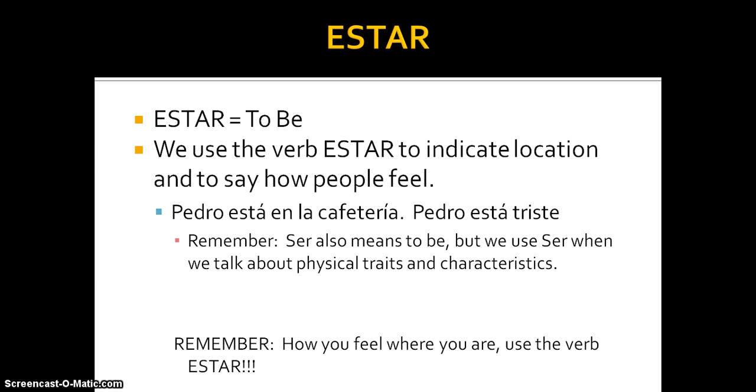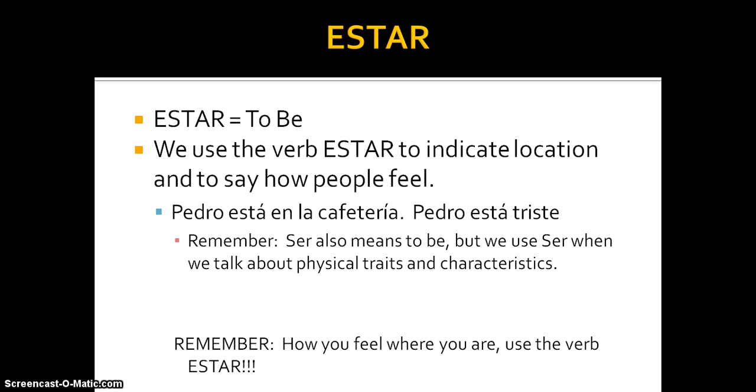Pedro is sad. On your vocab sheet you had a whole list of words of feelings, like triste, deprimido, contento, and so on. These are feelings, not personal traits or characteristics. So Pedro está triste means Pedro is sad.